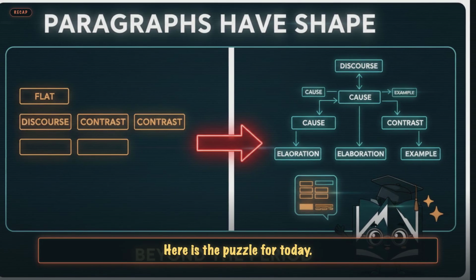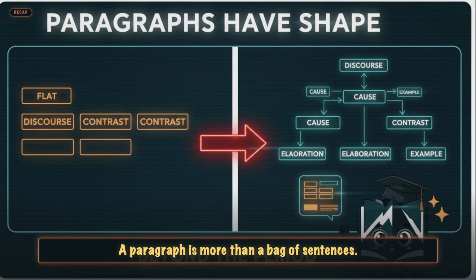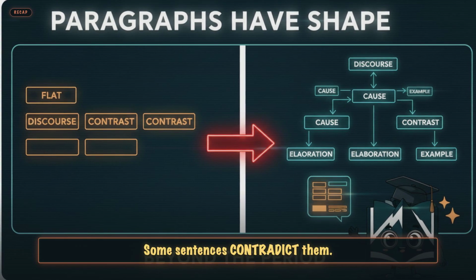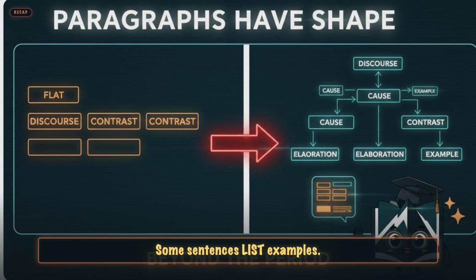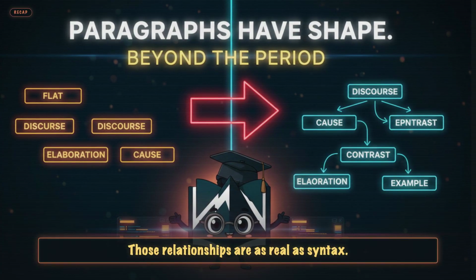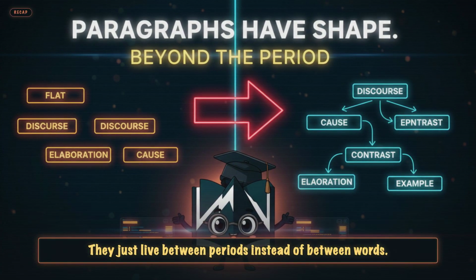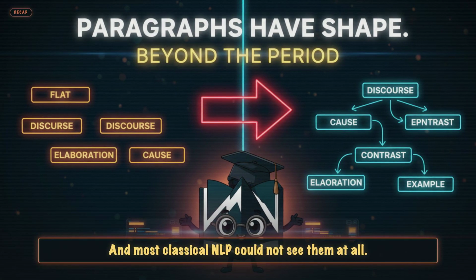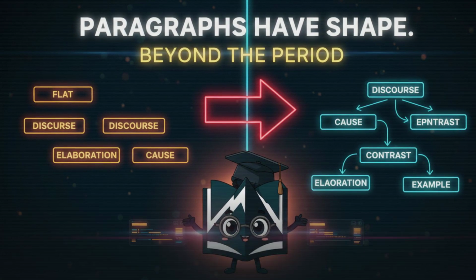Here is the puzzle for today. A paragraph is more than a bag of sentences. Some sentences explain the ones before them. Some sentences contradict them. Some sentences list examples. Those relationships are as real as syntax. They just live between periods instead of between words, and most classical NLP could not see them at all.